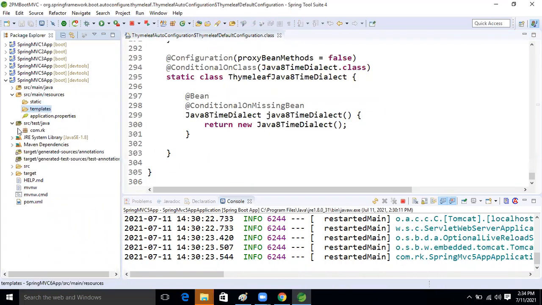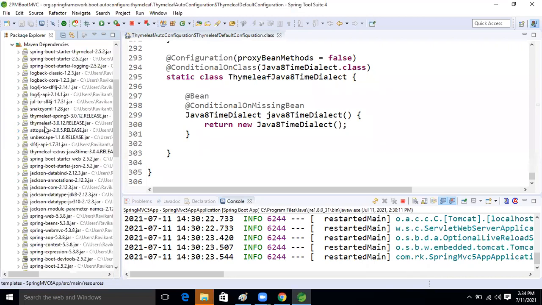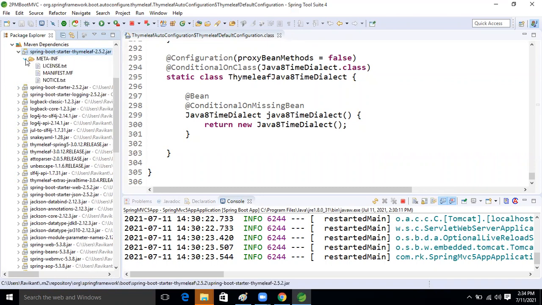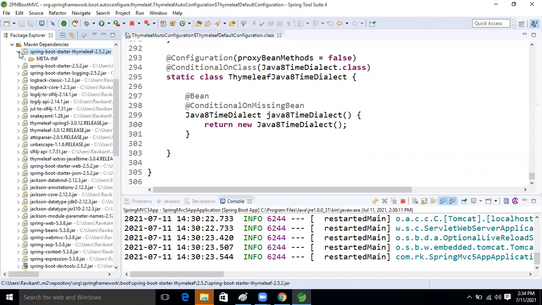Yes, here, right? Control Shift T, ThymeleafProperties. Is that a class?